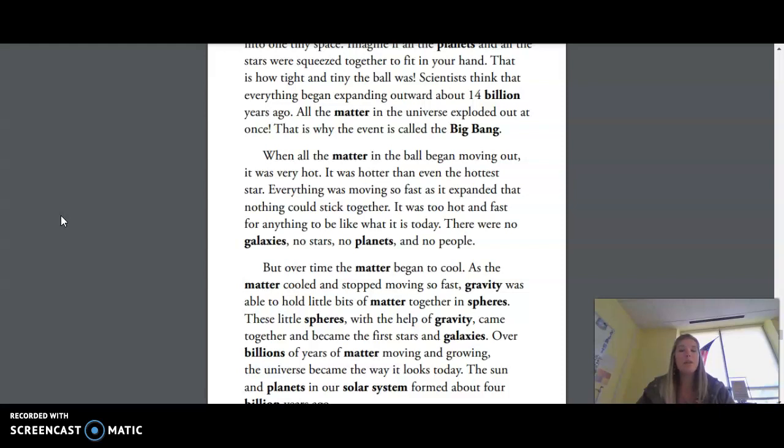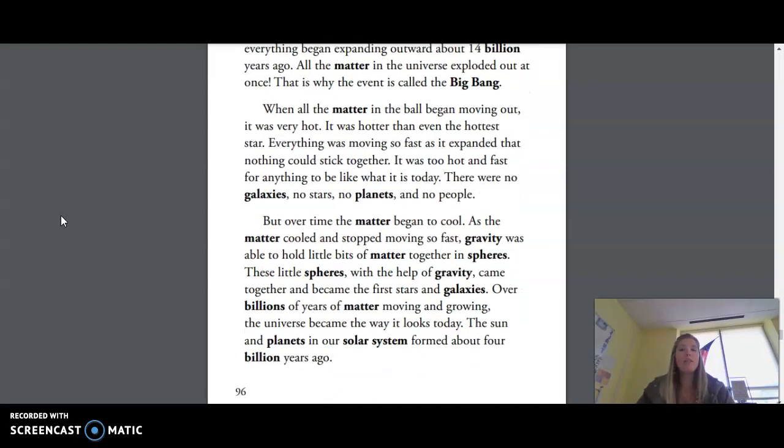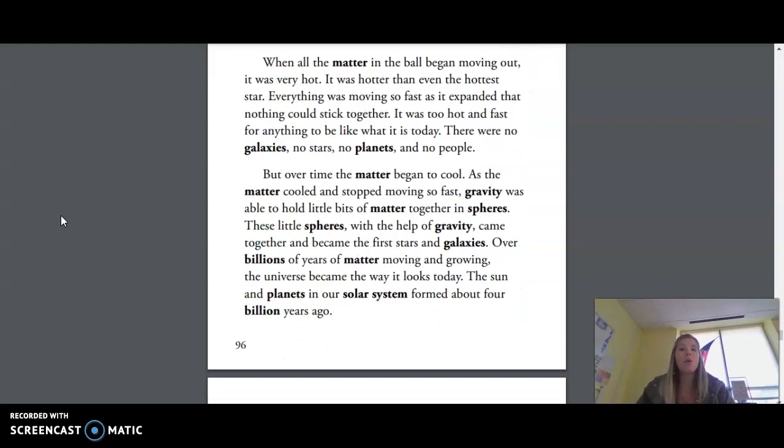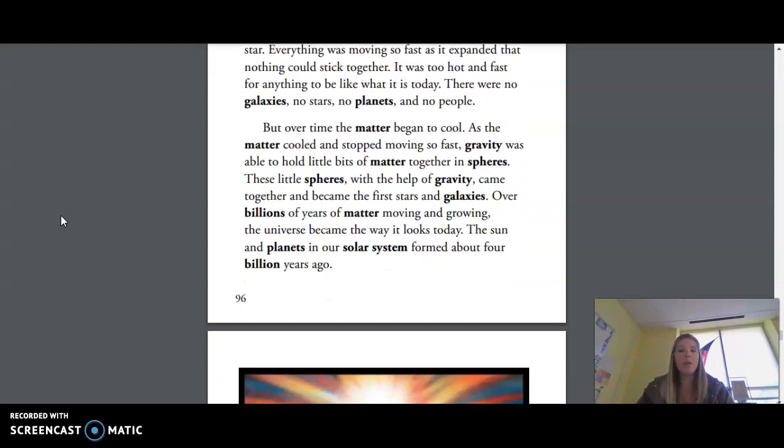Scientists think that everything began expanding outward about 14 billion years ago. All that matter in the universe exploded out at once. That is why the event is called the Big Bang. When all the matter in the ball began moving out, it was very hot. It was hotter than even the hottest star. Everything was moving so fast as it expanded that nothing could stick together. It was too hot and fast for anything to be like what it is today. There were no galaxies, no stars, no planets, and no people.